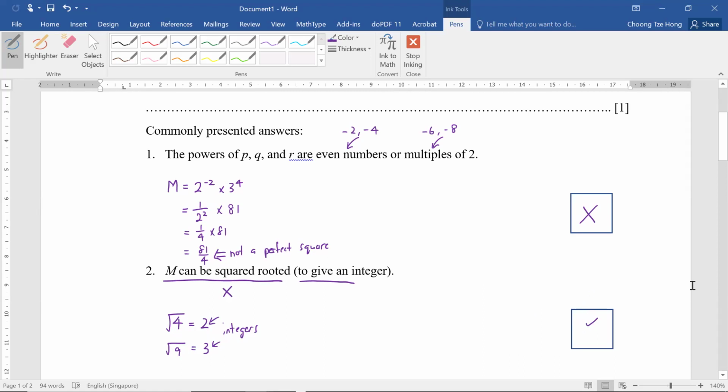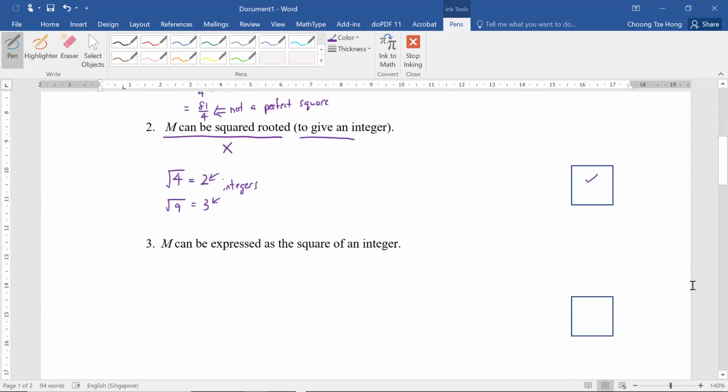I would like to present one way to present the answer. What you can write is that m can be expressed as the square of an integer. Why I like this definition is that now you're asked to explain why m is a perfect square.